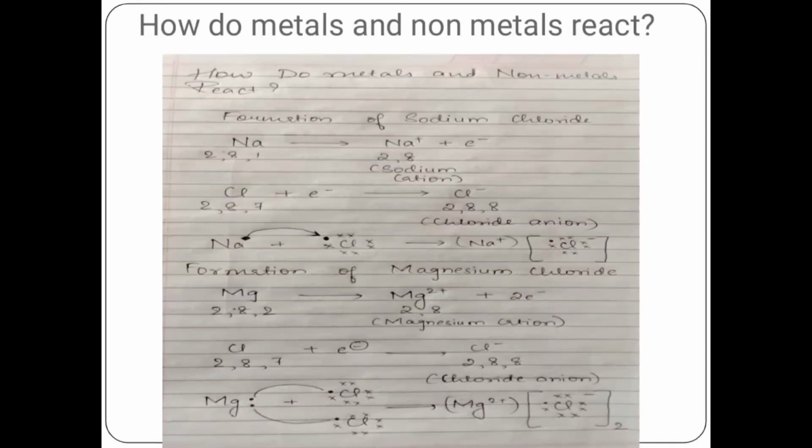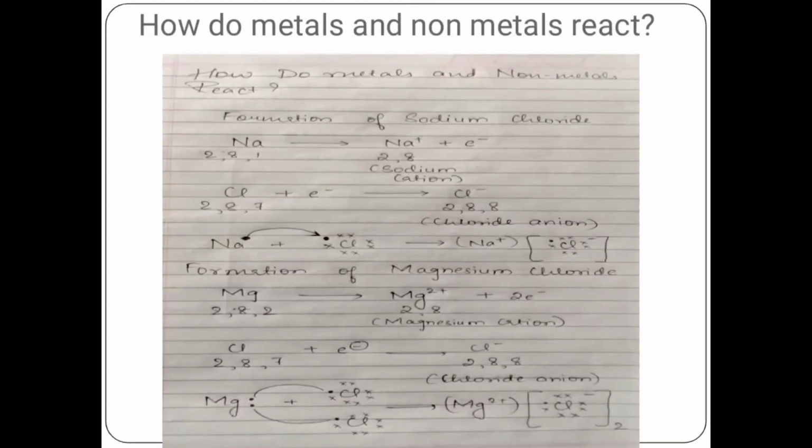We can see here we have written Na having 2, 8, 1, that is 1 electron in its outermost shell. It will lose that electron and it will become Na plus, that is 2, 8 with 8 electrons in its outermost shell, and it gets converted into a sodium cation, that is Na plus. On the other hand here, Cl, which has 2, 8, 7, that is 7 electrons in its outermost shell, requires one more electron to complete its octet.